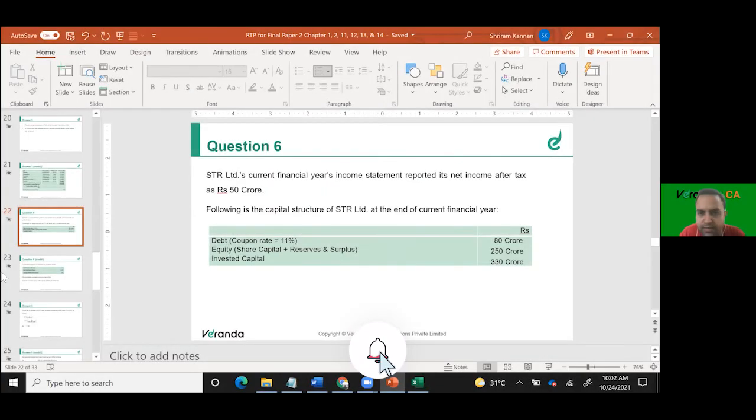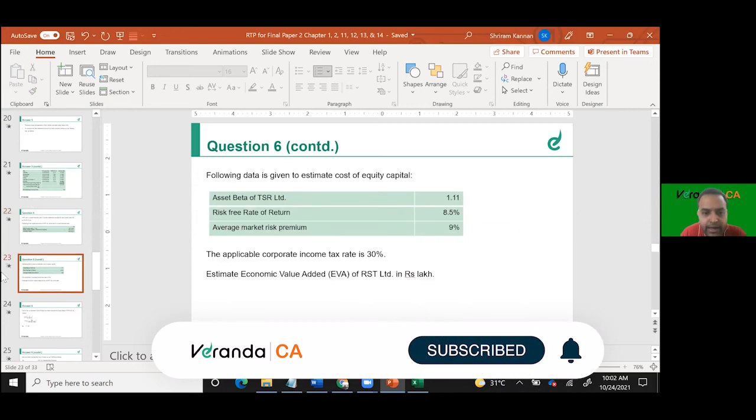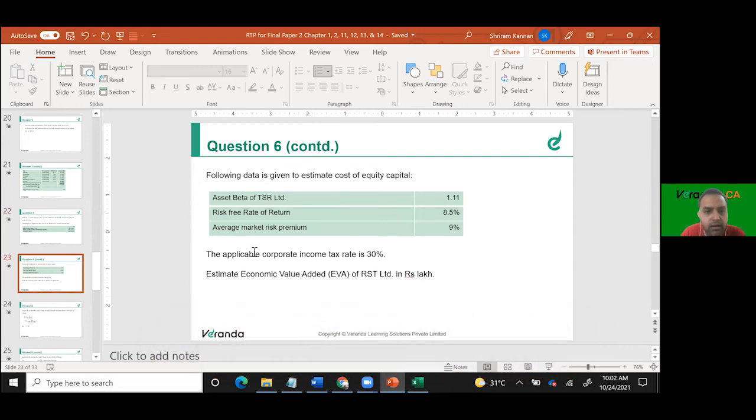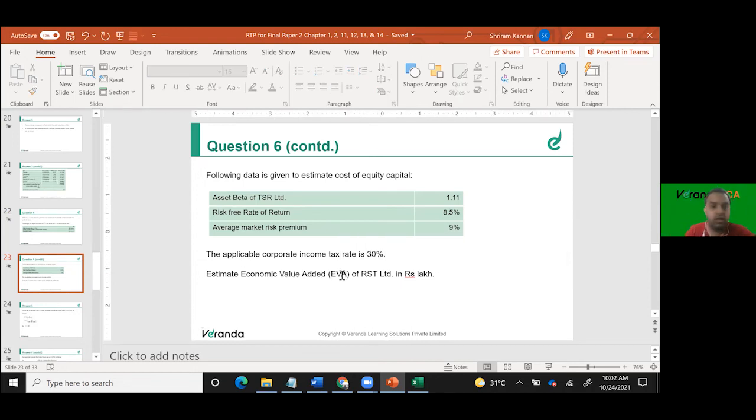This is something simple. I'll explain it orally. EVA, economic value added. Economic value added, what is the formula? What is the formula for economic value added?